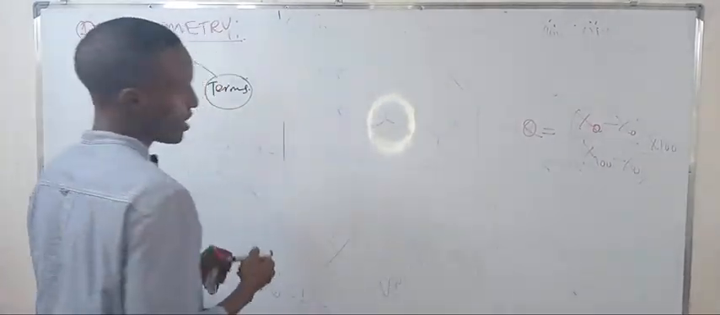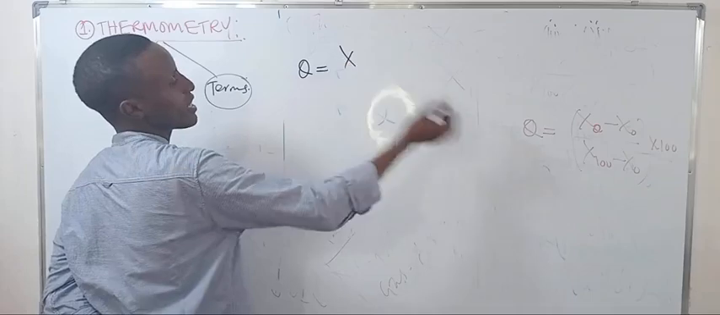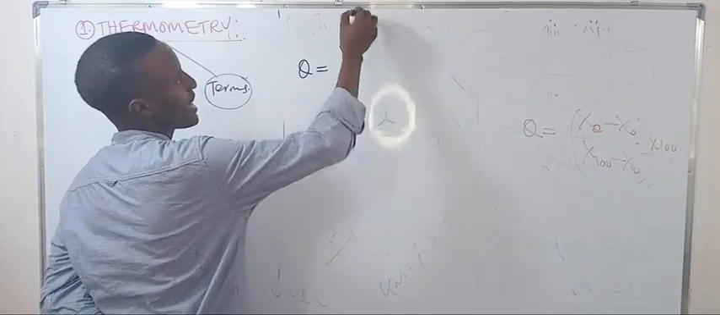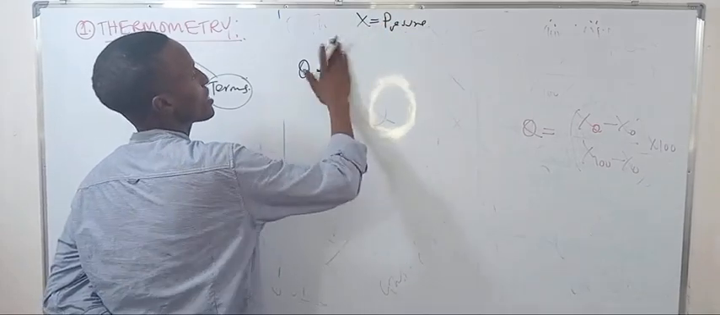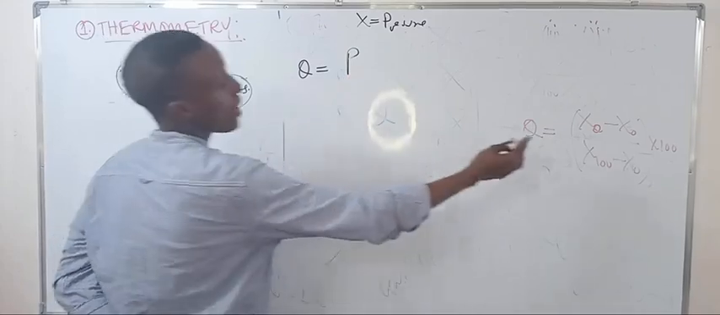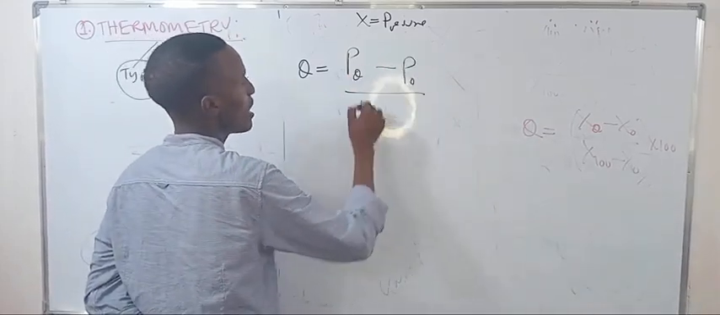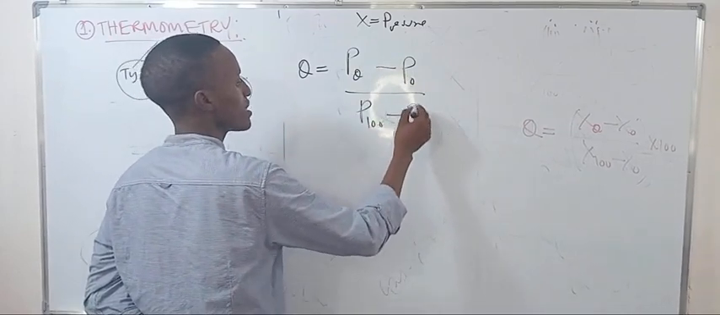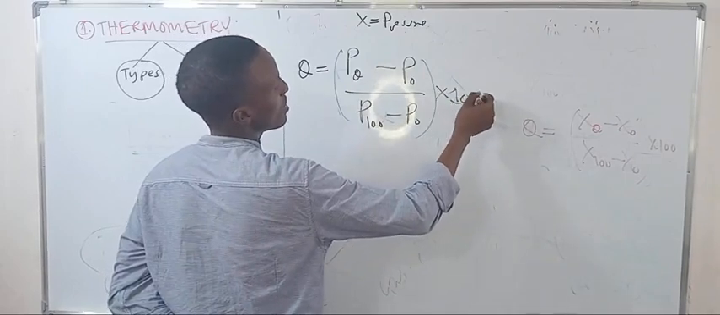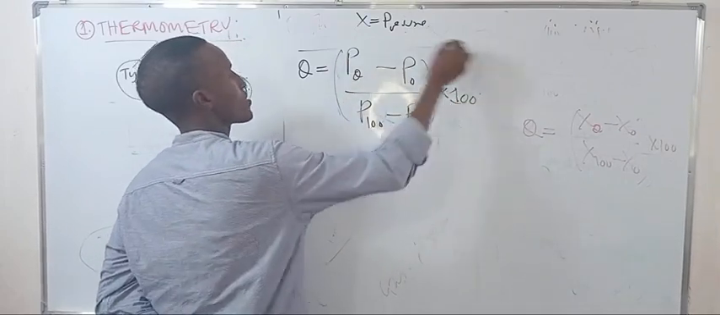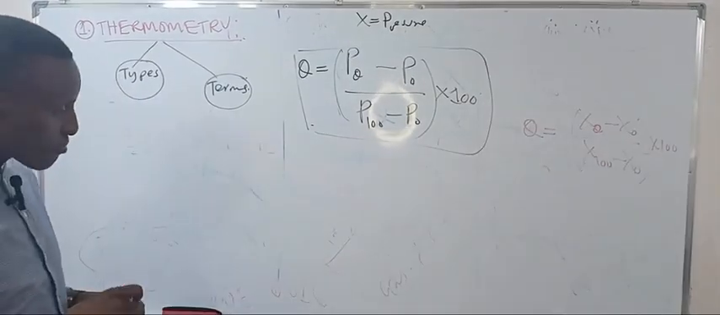For example, to find theta, if my x is equal to p, pressure, I just use pressure at theta minus pressure at 0 degrees centigrade, over pressure at 100 minus pressure at 0, times 100 degrees centigrade. So that is it. You get the temperature in degrees centigrade.